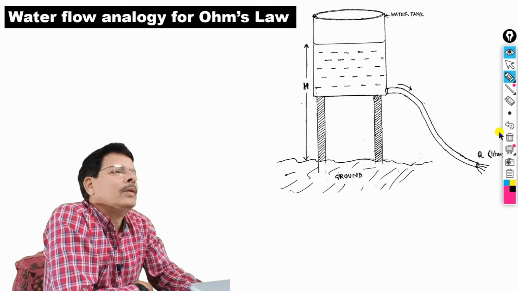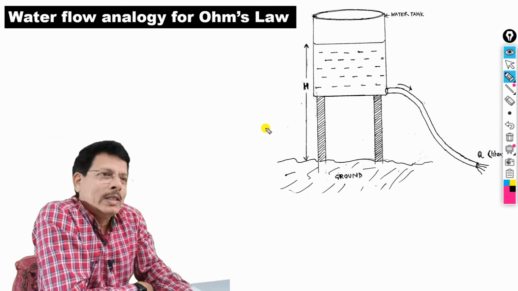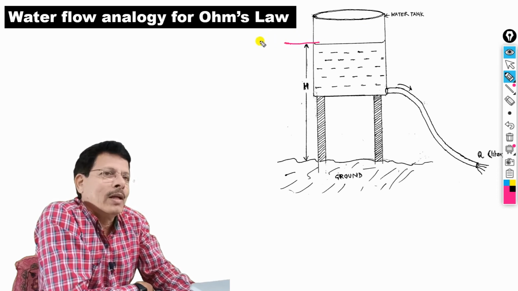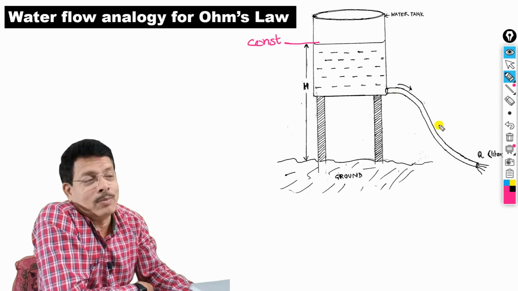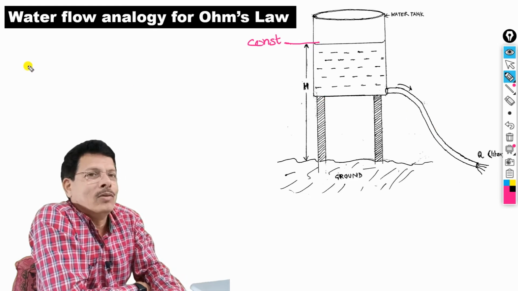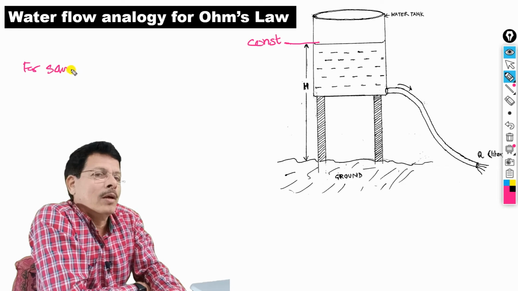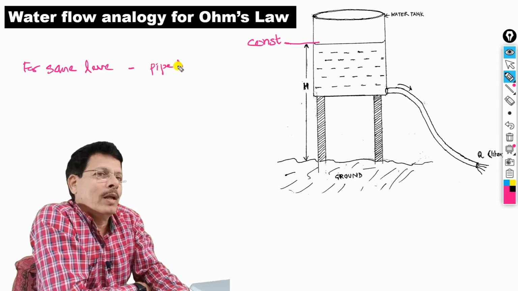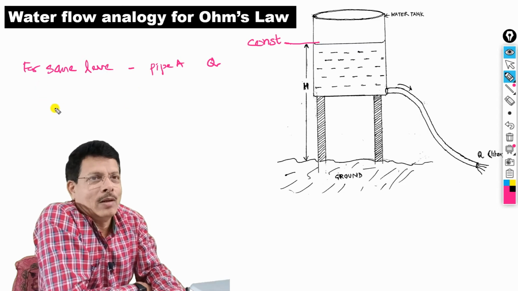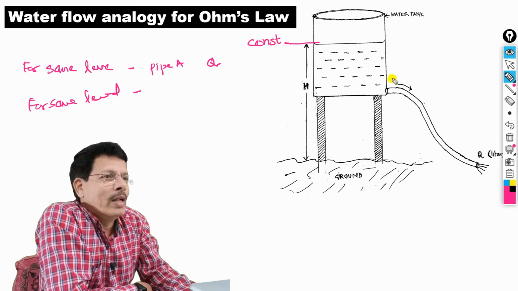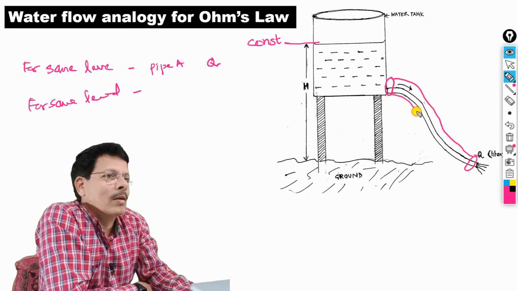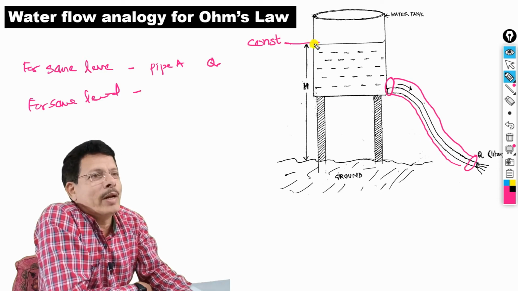Then, now we have to see the situation like this. Suppose we keep this height constant at the same H level, and we change the pipe, varying the diameter of the pipe. Now for the same level, the pipe A gives discharge Q. Now for the same water level, if I increase the pipe size, for the same height, what will happen?